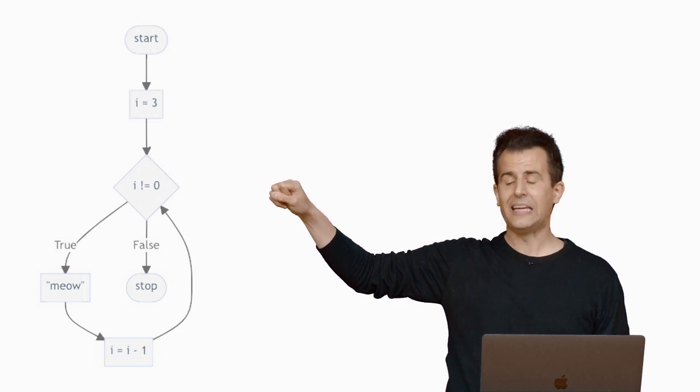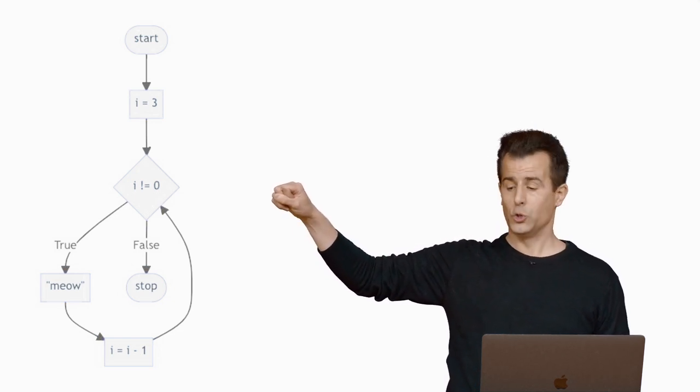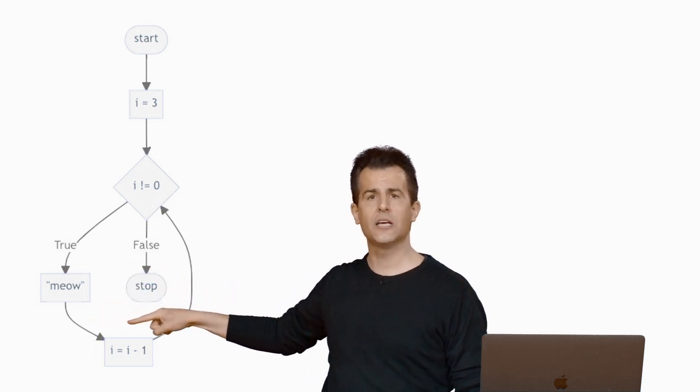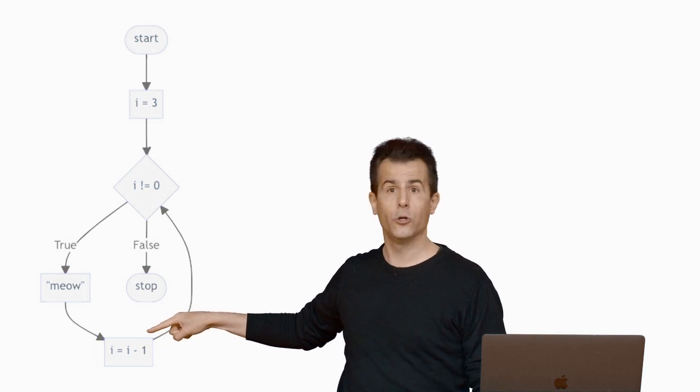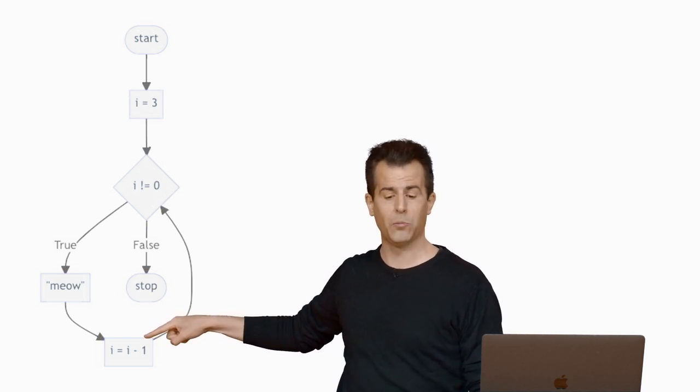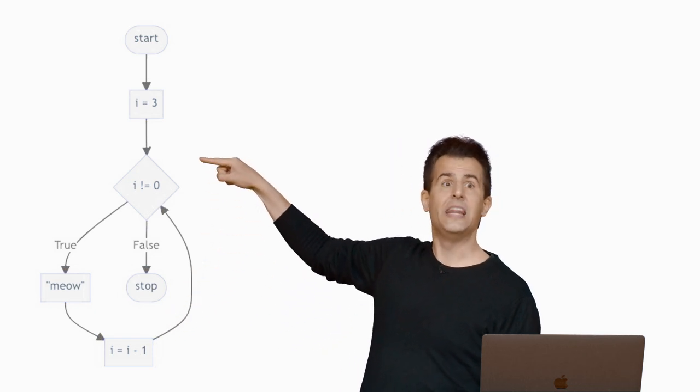Does I not equal 0? Well, it doesn't. It equals 3. So if I follow the true line, I meow. And then I follow this arrow, and I update I to equal I minus 1. At this point in the story, I presumably equals 2 mathematically. I follow the arrow, and there's the loop.